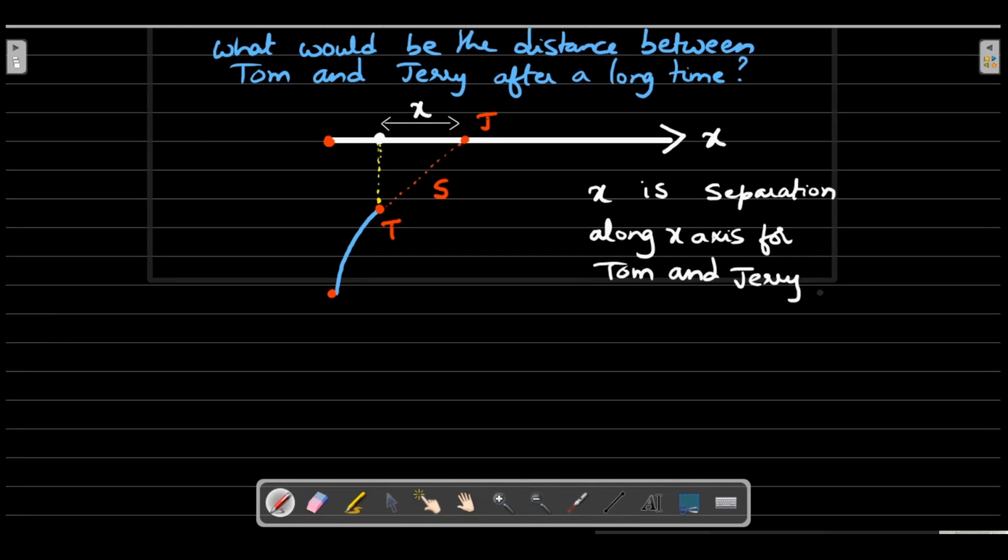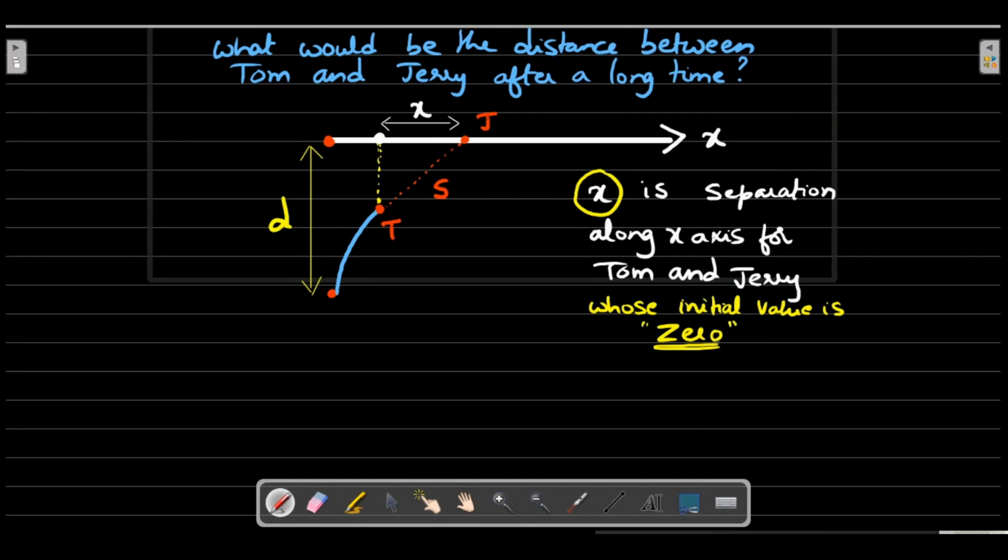Can you see what's the initial value of X? Are Tom and Jerry separated initially? The answer is yes. The separation initially is by a distance d. Can you see that? This separation exists, but that is only along the y direction. So if someone asks you what is the initial value of X, I think you will all acknowledge it is 0. Along the x direction they were not separated at all.